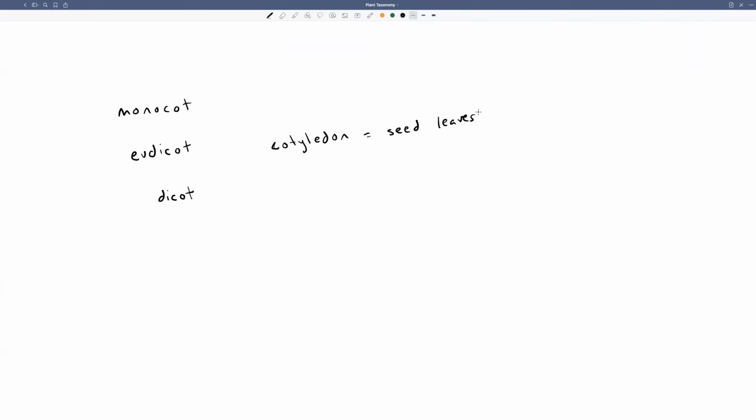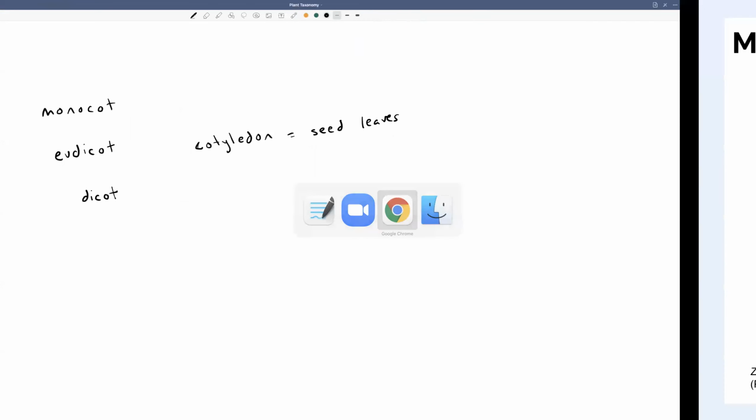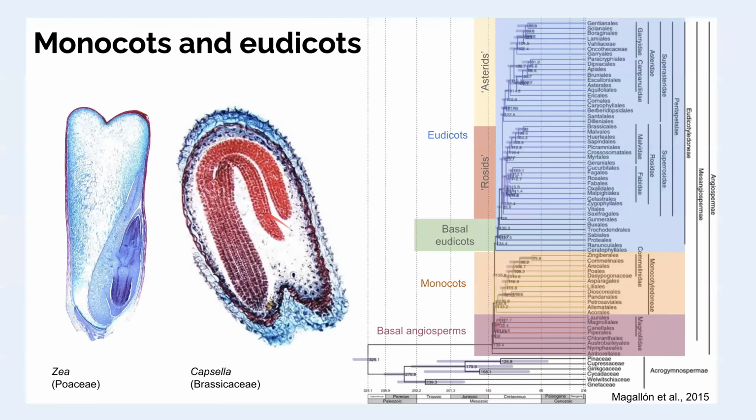These are leaves that are present in the embryo. So whip back to the images here. This is a dicot embryo. The red part is going to become the plant. And it's got two of these. These are two leaves that exist inside of the seed.